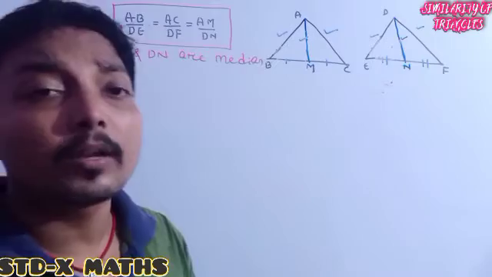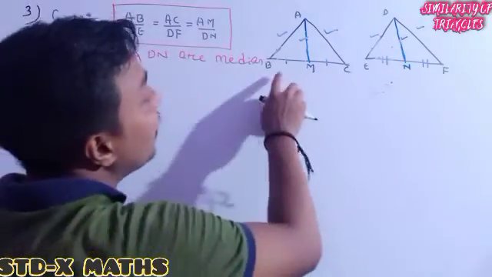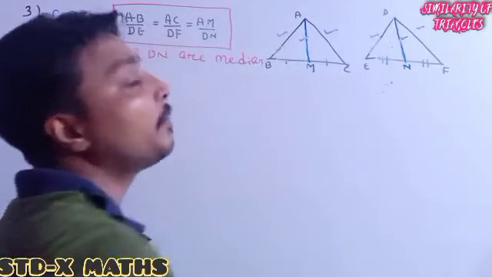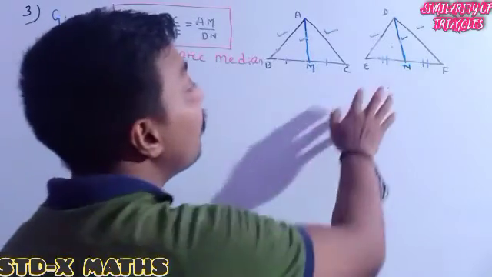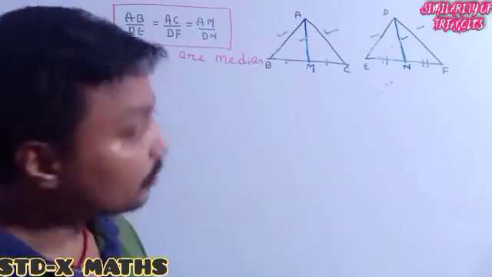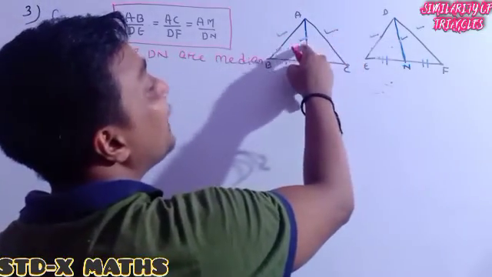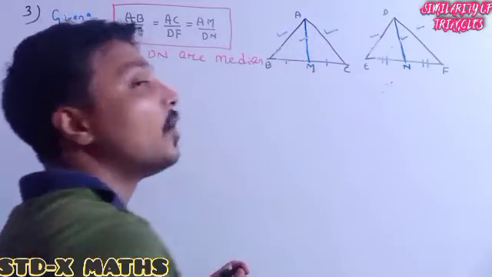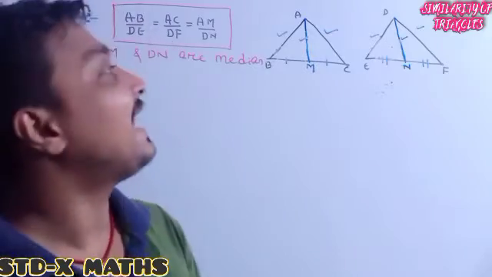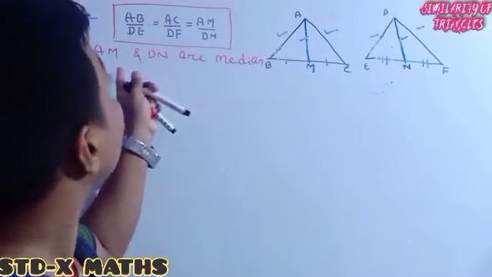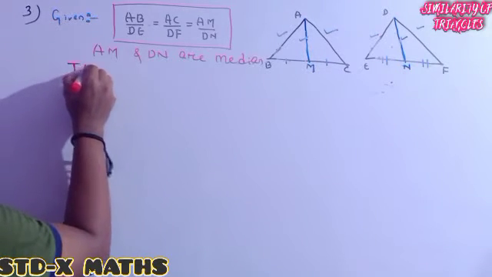Remember, in every question we have already done previously, we always considered BC, but here BC is not in the equal ratio with EF. So whenever you get AB and the middle one, this one and middle one, all are in the equal ratio. In that case it is asked that you have to prove that. To prove means, what do we need to prove?